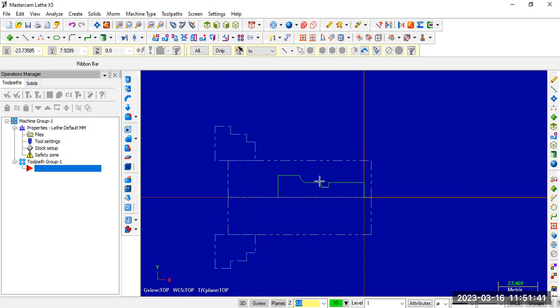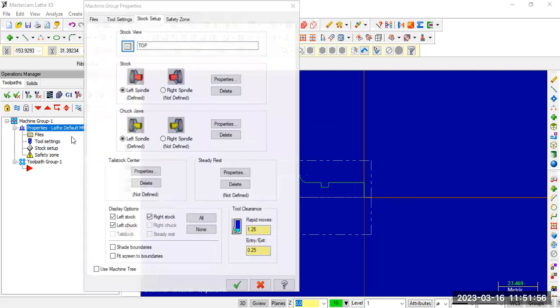So we need to generate a component of these dimensions. So first we need to define the stock as well as we need to arrange the chuck. So the procedure is first stock setup. So click on stock setup. Initially the stock is not defined. To define the stock, click on properties.